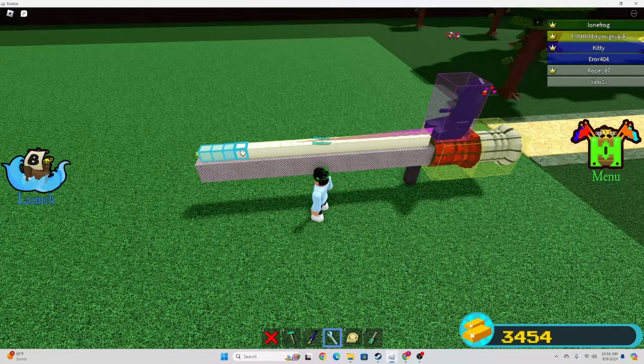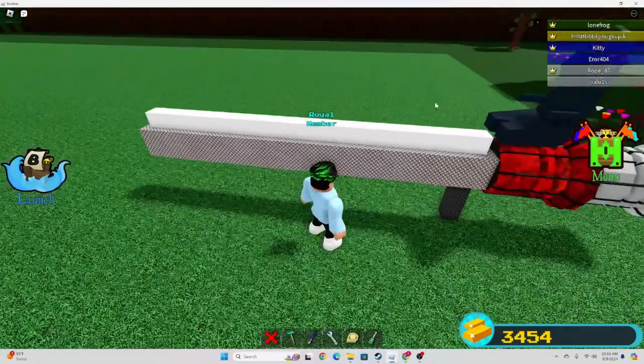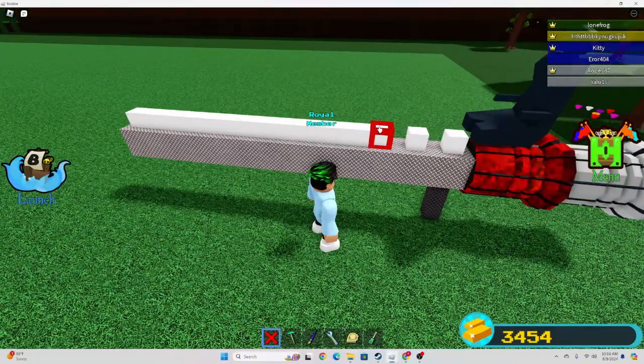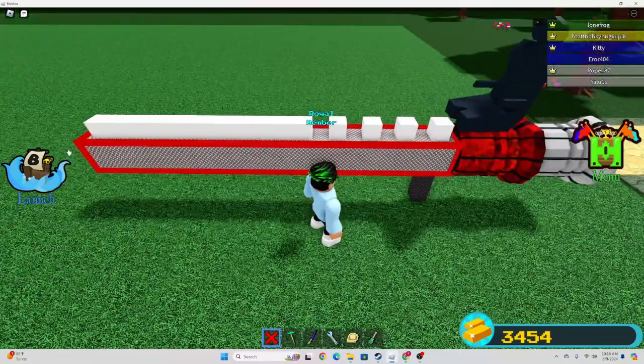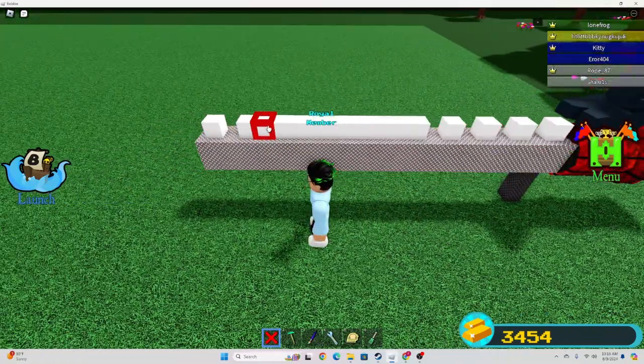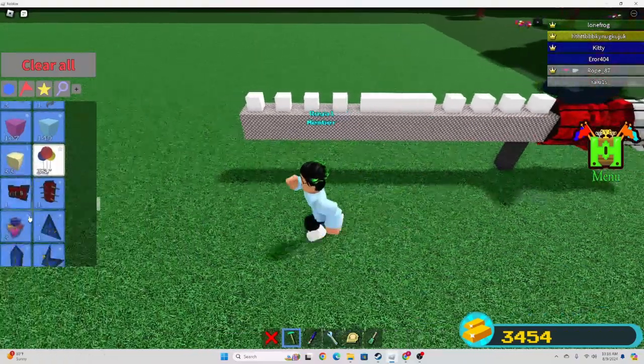De-link all of these to the chair. There we go. And then you're going to want to delete every other in the front four, just like this. And then in the front, here. So you want this there. And then you're going to want